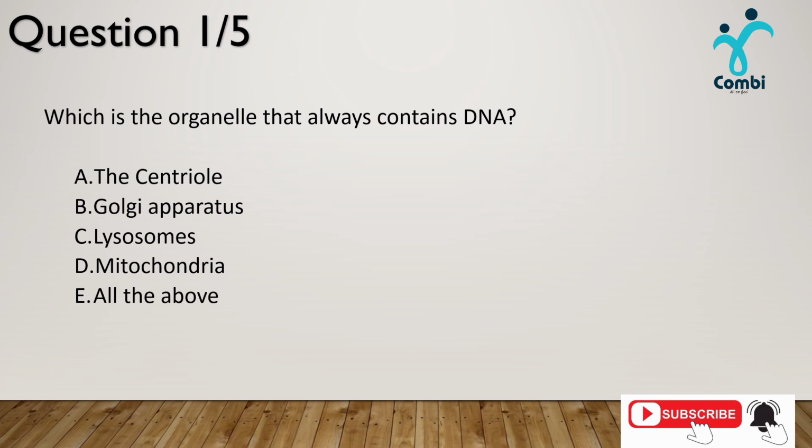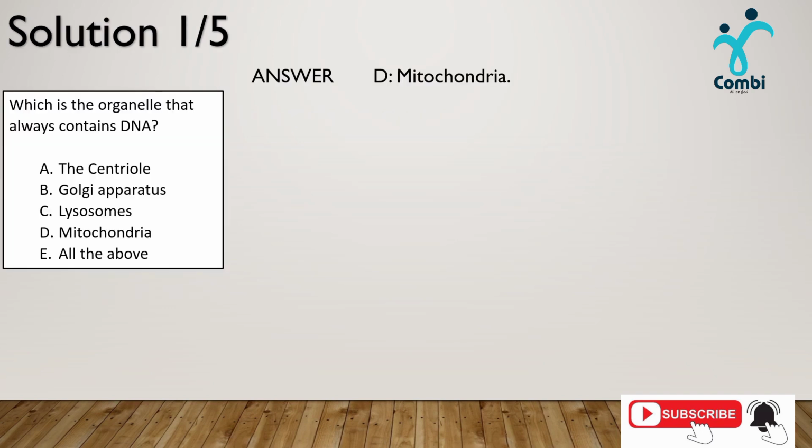The first question here is: which is the organelle that always contains DNA? The options are A, the centriole, B, Golgi apparatus, C, lysosomes, D, mitochondria, and E, all of the above. Among these five alternatives, which of them is actually the answer? The answer here is D, mitochondria. So why do we consider D to be the answer among these alternatives?